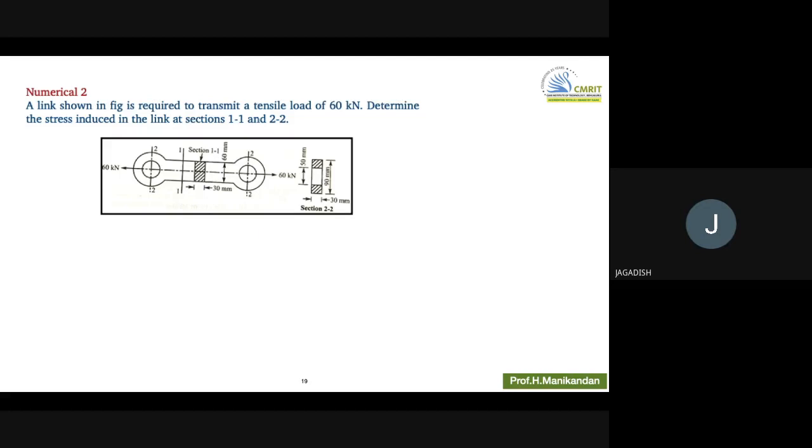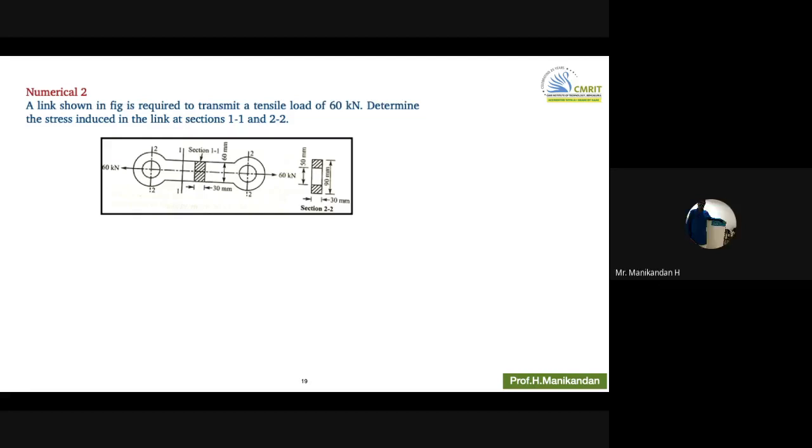So what are the different types of stresses? Anyone? Compression, tension, shear, tensile, bending. Okay, compression, tension, shear, bending. That's all? This compression and tension is available both for bending as well as shear. What is that? Bending stress can be both tensile and compressive stress, right?